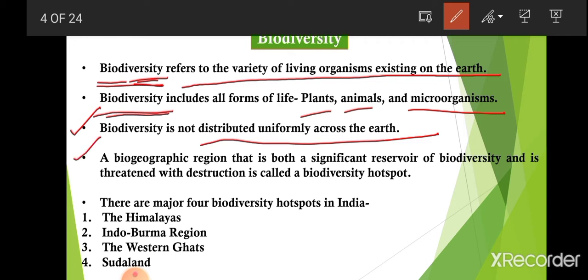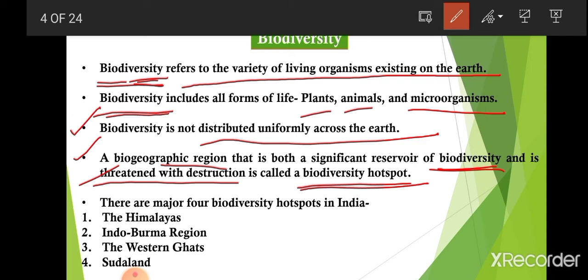So the region, this is a biogeographical region which has a significant reservoir of biodiversity, means where very great biodiversity is present, and equally it is threatened with destruction also. Obviously, if any area is rich in biodiversity, then it will be threatened with destruction also. So such a type of region, such a type of area is called a biodiversity hotspot.